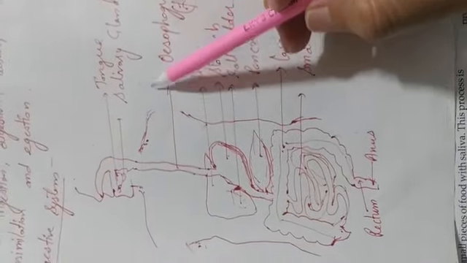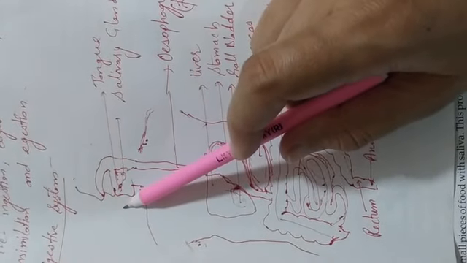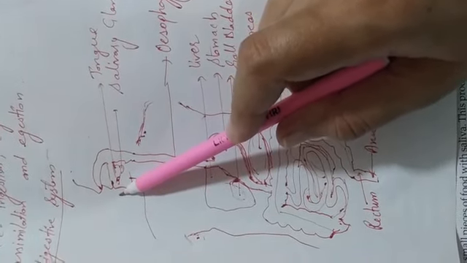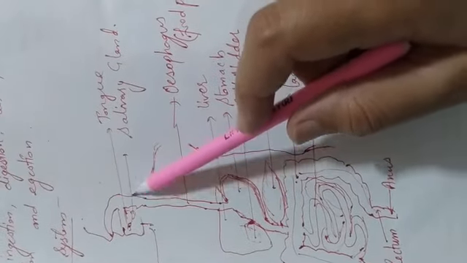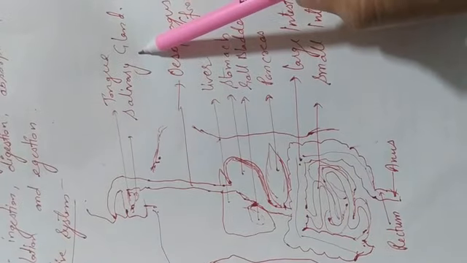Now we will start the next topic, the human digestive system. Now I am telling you its parts. Now from here we will start how the digestive system works in human beings. First, food is taken into the body through our mouth. There is a salivary gland, tongue, salivary gland. The salivary gland secretes saliva.